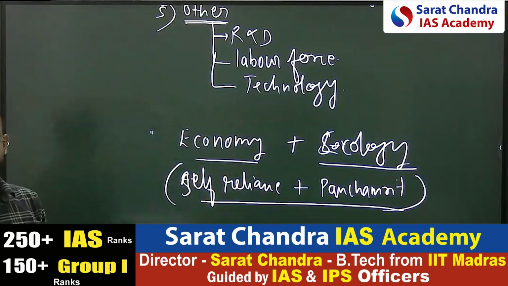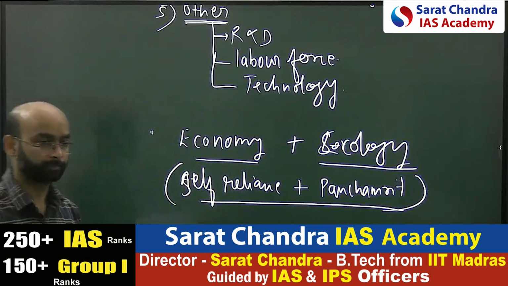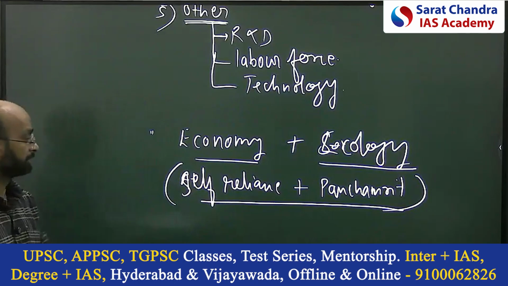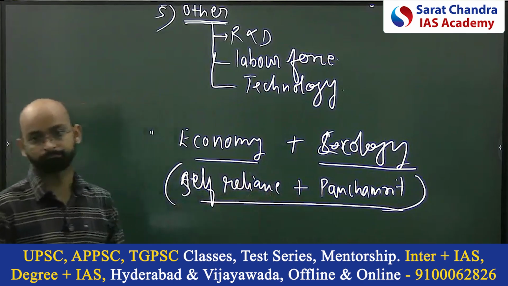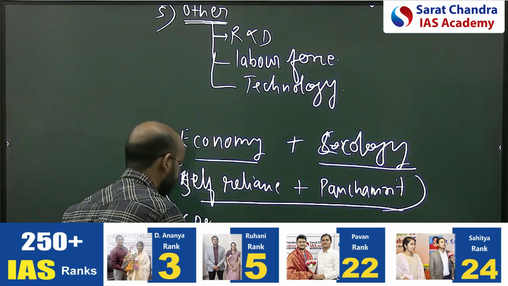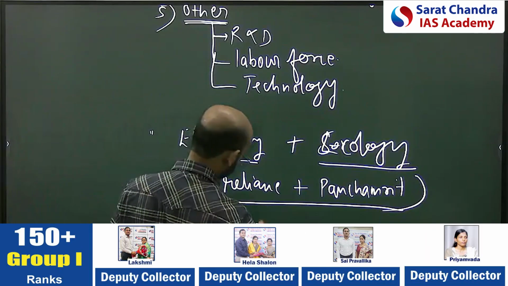Both can be used. Panchamrit is for environment, this is for economic. Clear?